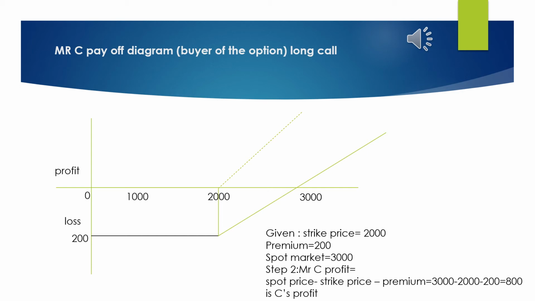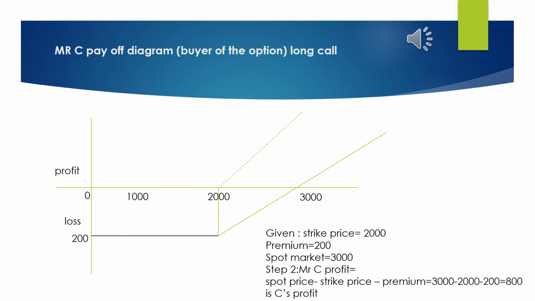Now suppose the spot price is 3000 rupees and the strike price is 2000 rupees. So over here Mr. C will execute the contract because he is able to purchase HUL shares at a lesser price from the contract compared to the market spot rate, that is rupees 3000. Now when you draw the payoff table for the buyer of the option, that is Mr. C, you will start from the loss that he has faced.